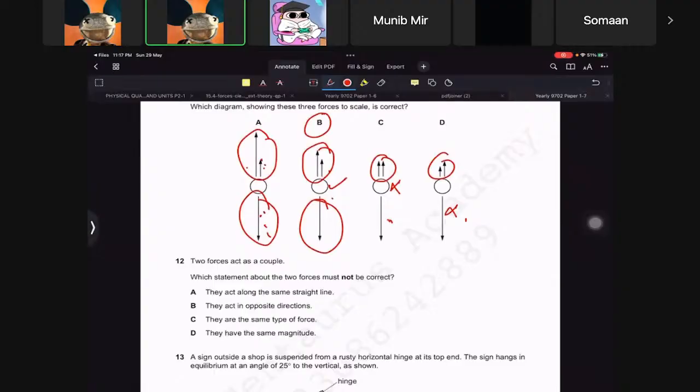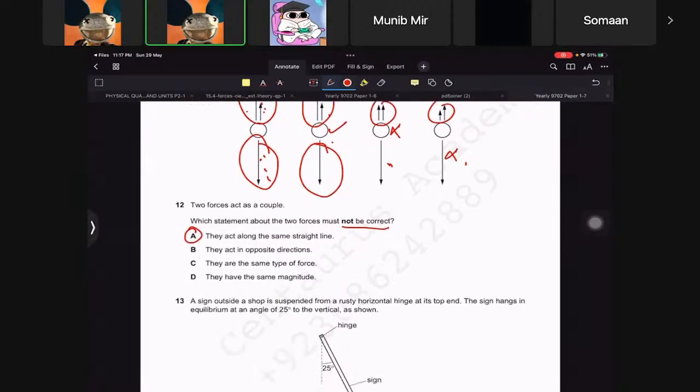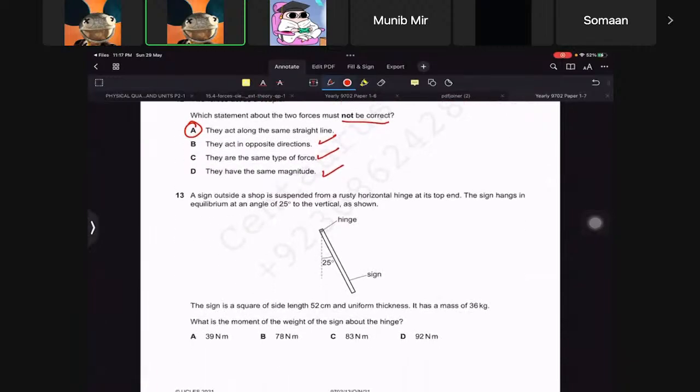Two forces act as a couple. Which statement about the two forces must not be correct? Right, must not be correct. So they act along the same straight line. Must not be correct. Yeah, that's not correct. They should be opposite, they should be the same type, and they should have the same magnitude. That's correct.